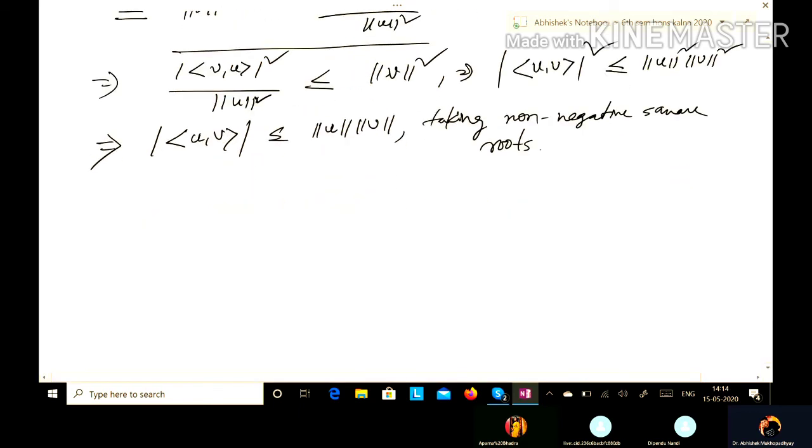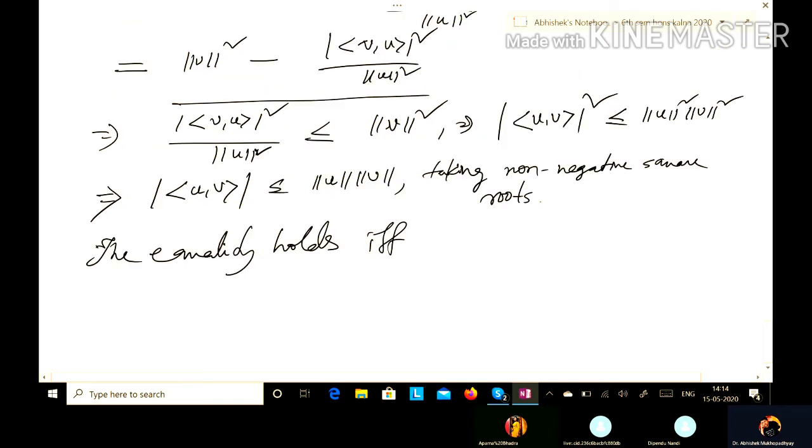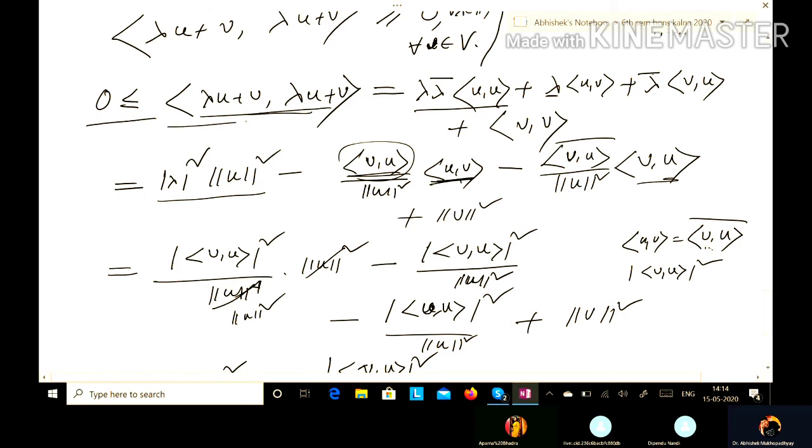Now we should come to the case where equality holds. So now the equality holds if and only if this inner product must be equal to 0.